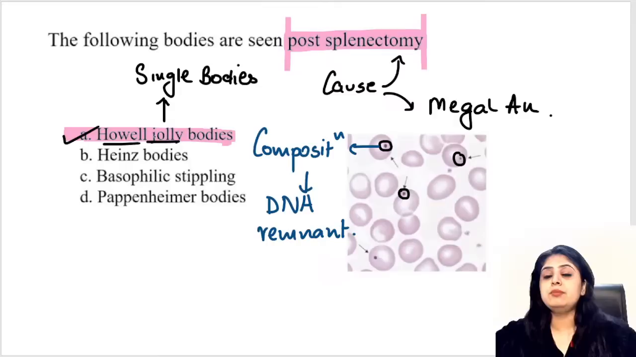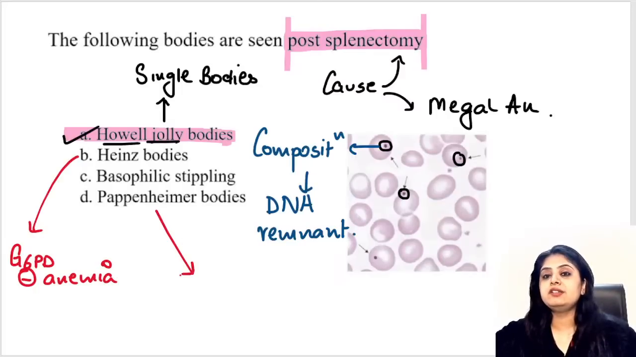So this is Howell-Jolly body. But you will also quickly tell me what are the other options. Quickly tell me, where are Heinz bodies seen? Heinz bodies are seen in G6PD deficiency anemia. Number one, this is very important. Where do you see Pappenheimer bodies? Pappenheimer bodies are nothing but iron.